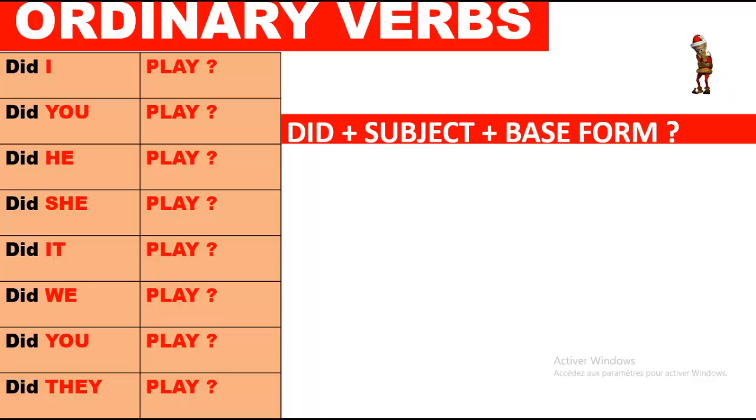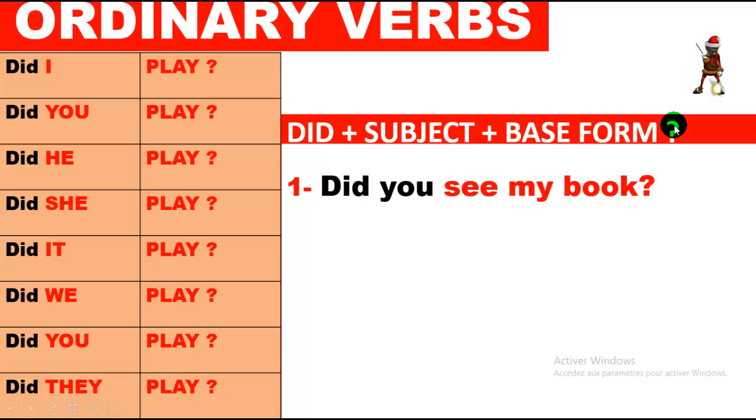Now for ordinary verbs, again, we are going to use did. Did plus subject plus base form also. Bear in mind that fact. So did I play? Did you play? Did he play? Did she play? Did it play? Did we play? Did you play? Did they play? And do not forget the question mark. The question mark is very important here.